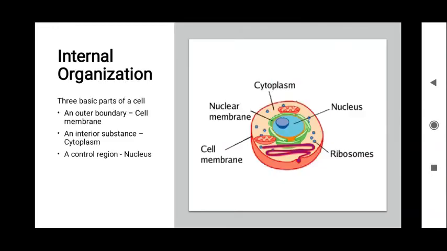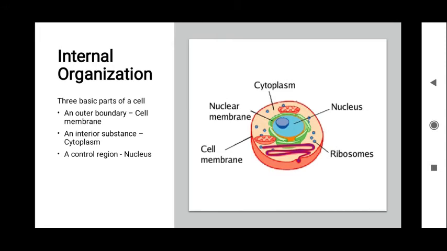There are three basic parts of the cell: the outer boundary, which is called the cell membrane, the interior, which is called cytoplasm, and the control region, which is called nucleus. The cell membrane is sometimes also called the plasma membrane, which covers the entire cell surface. It acts as a barrier between the inside and outside of the cell. All material enters and exits the cell through this cell membrane.